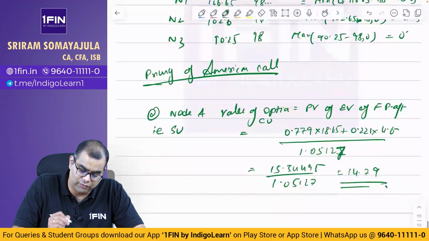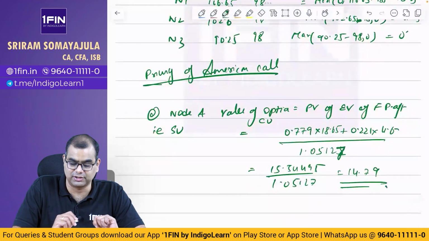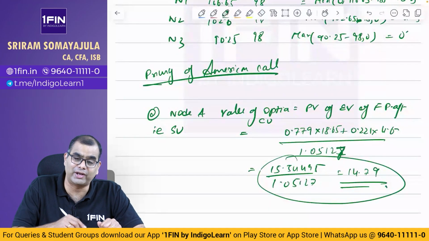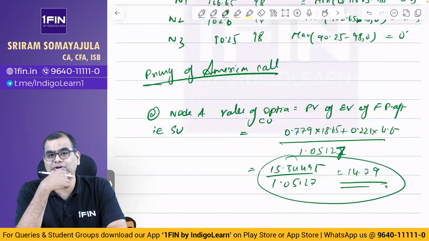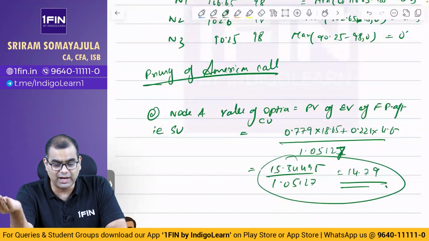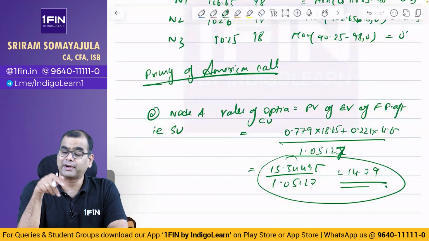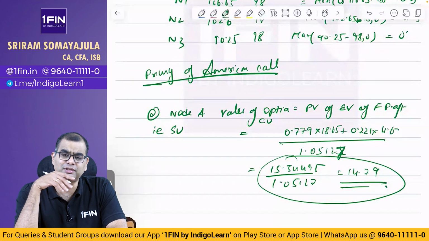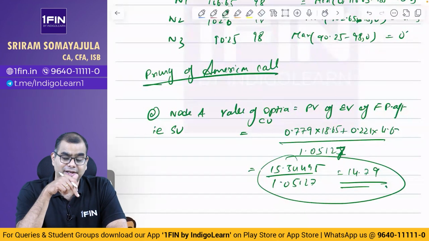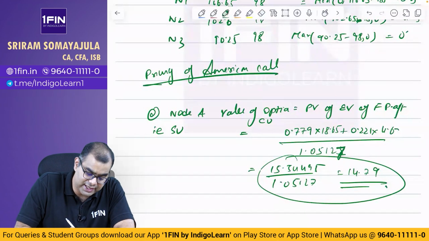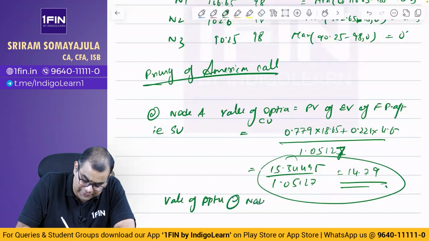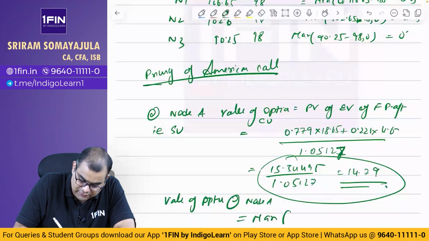Okay, இங்கே what you should do is, because it is an American option, you've arrived at the present value, but you also have a right to exercise. See, what is this present value of expected value of future payoffs? Future la என்ன ஆகப்போகுதோ அதை நீங்க present value க்கு எடுத்து வந்திருக்கீங்க, but on that date also you can exercise. See, previous option la an European option, you had no right to exercise it in between, but here you have a right to exercise in between. So on this day, value of option